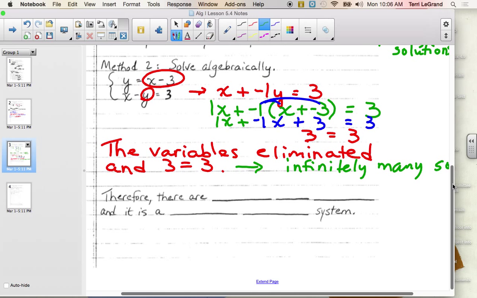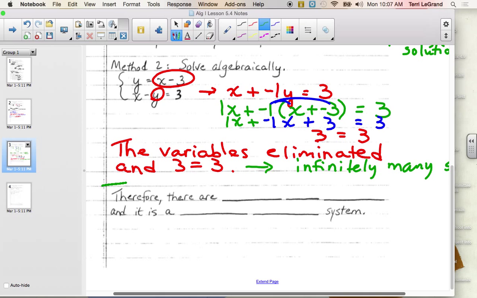Okay, so whether we do method one or method two, I want us to have this in our notes, because this is what you have to say in your homework. You have to say, okay, what is the solution? What is the type of system then? Well, you've already written it twice, but there are infinitely many solutions.